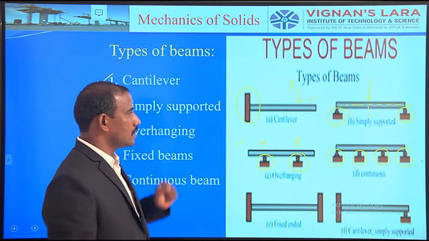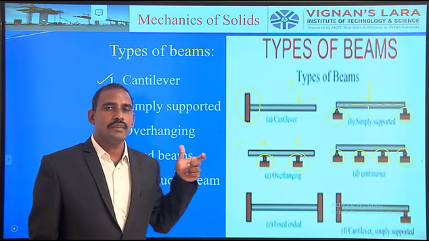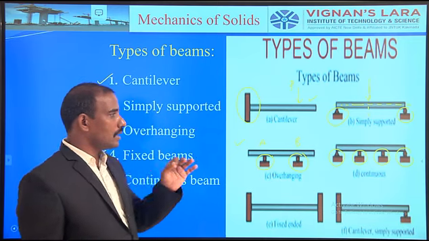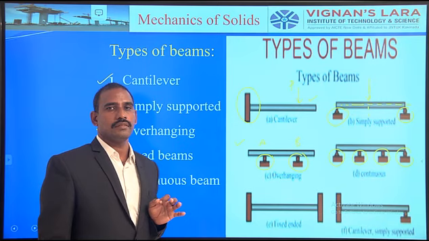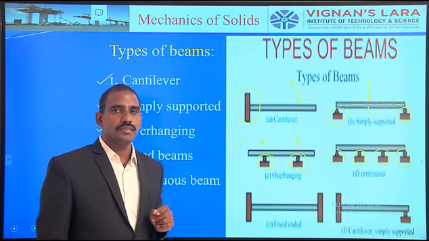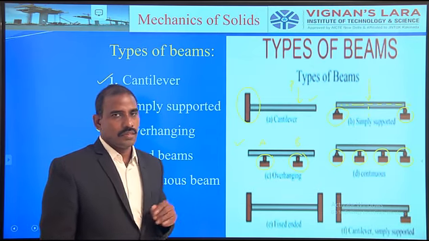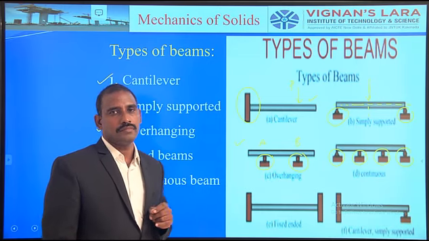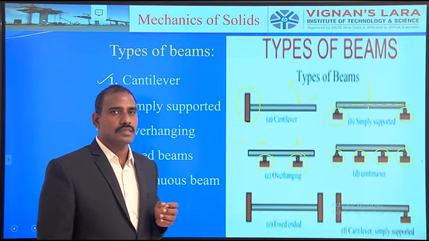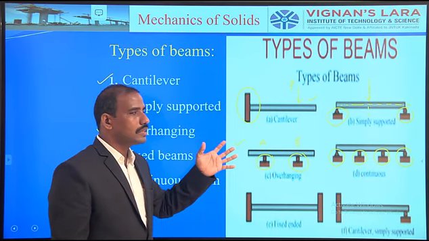So you must differentiate. Why am I stressing the supports? These supports must be replaced by forces while drawing the free body diagram to calculate the shear force and bending moment. If you want to calculate the bending moment and shear force, you must know the system of forces. First of all, we have to draw the free body diagram. As we know, a free body diagram is a sketch showing all the forces. First of all, we have to isolate the body. Isolate means we have to remove all the constraints.